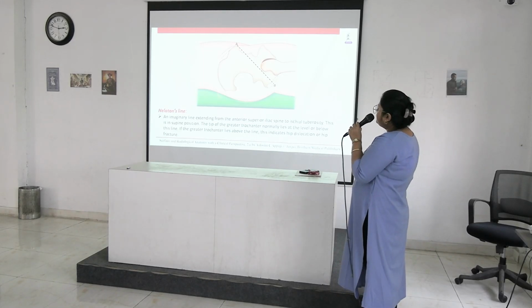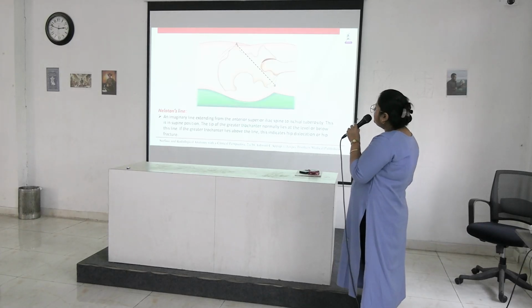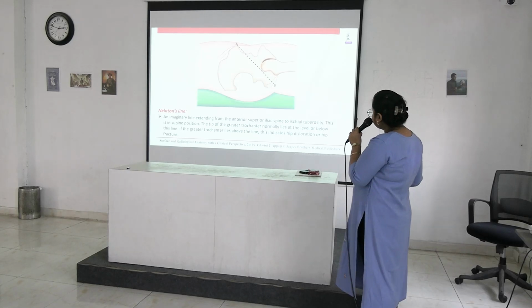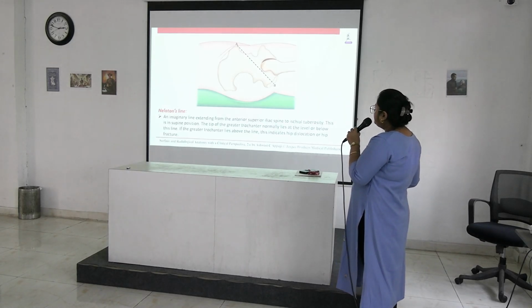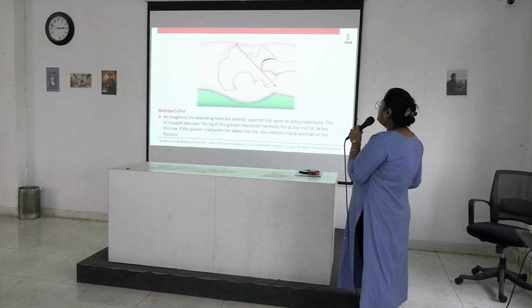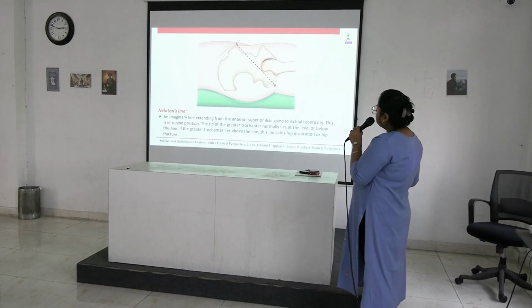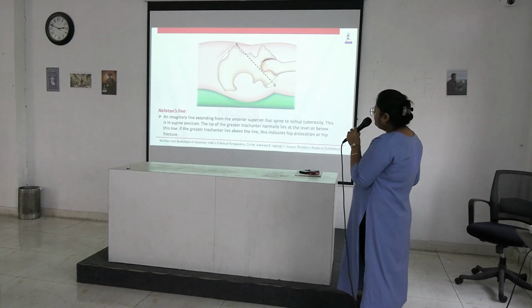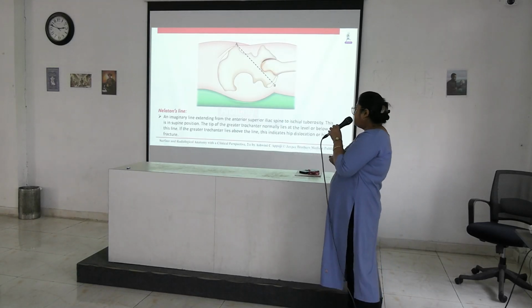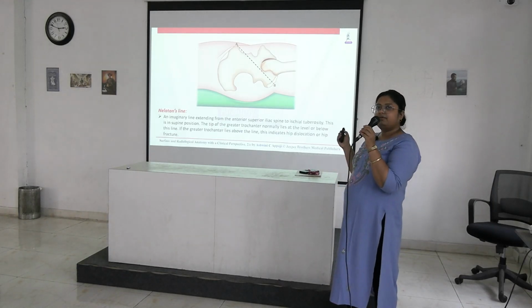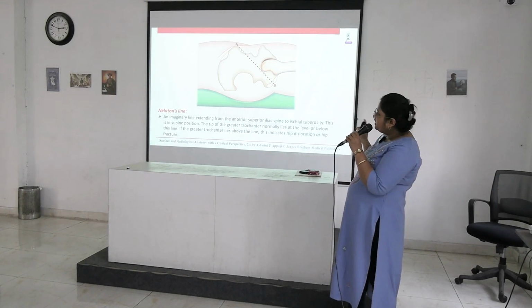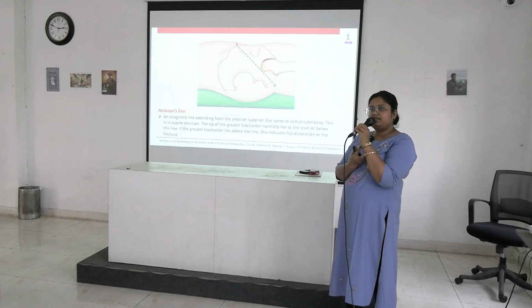See, this patient is in supine position, anterior superior iliac spine point A to ischial tuberosity. Tip of the greater trochanter normally lies at the level or below this line. Here is the greater trochanter, it is lying below this line. And if the greater trochanter lies above this line, this indicates hip dislocation or hip fracture. That's why this line is important. Important for your Viva and MCQ, Nelaton's line.